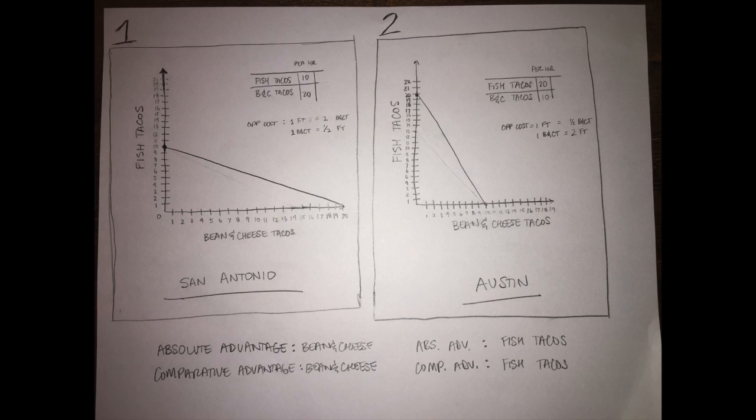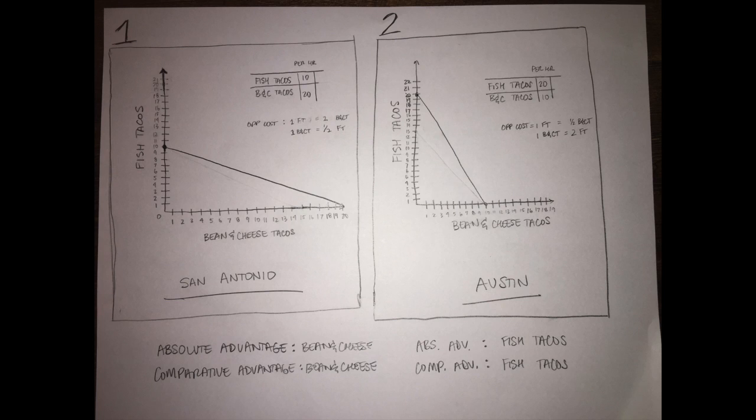And if you direct your attention to the second table, it is Austin. And Austin, in the span of 1 hour, can produce 20 fish tacos and 10 bean and cheese tacos. And so, as you can see, the opportunity cost of one fish taco is a half of a bean and cheese taco, and the opportunity cost of one bean and cheese taco is 2 fish tacos.